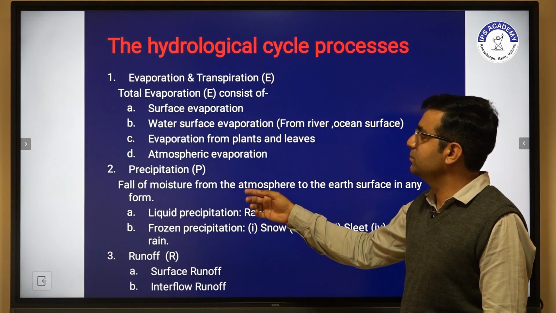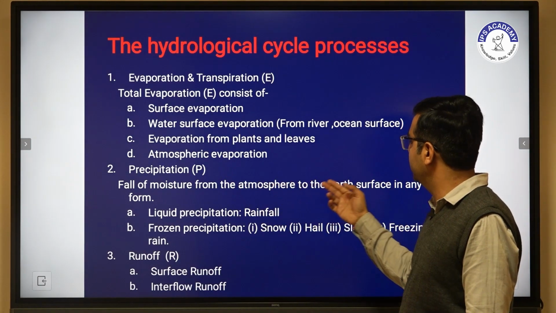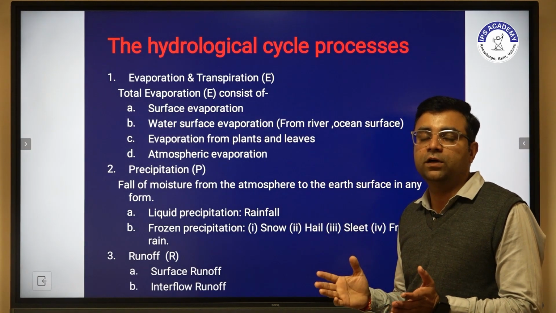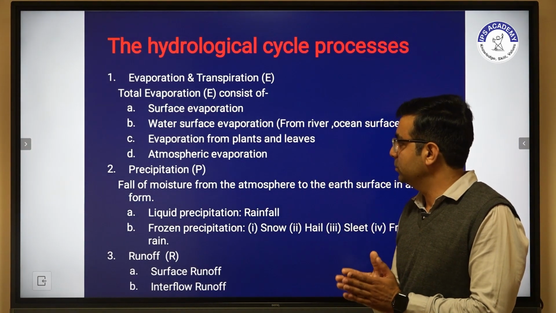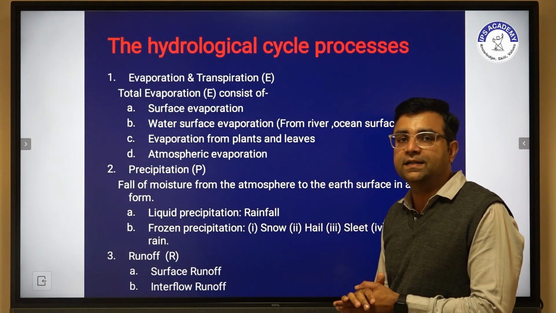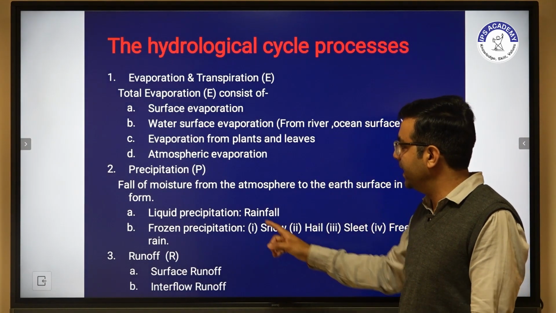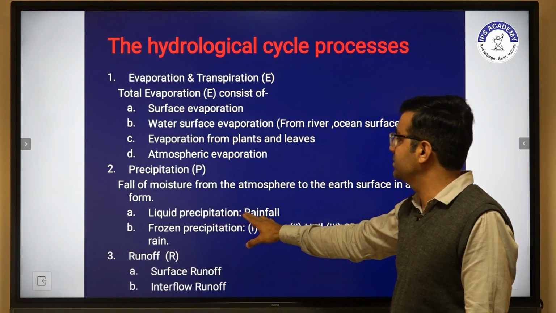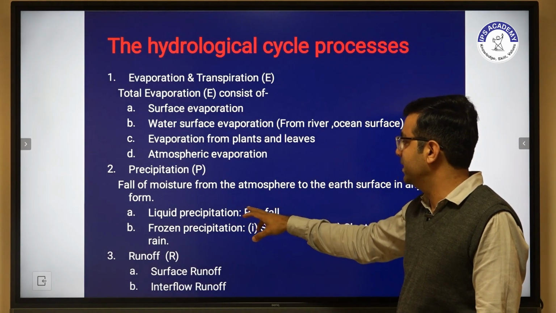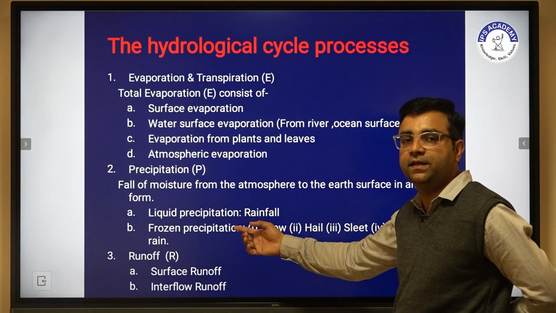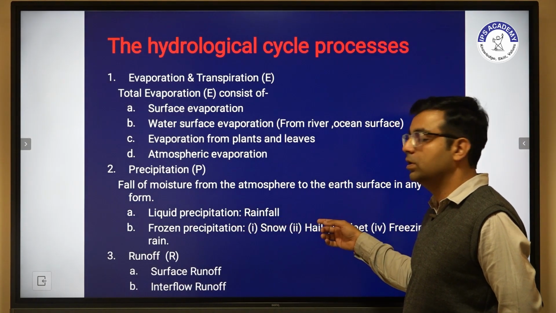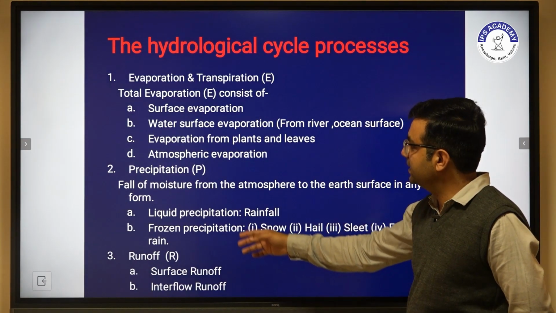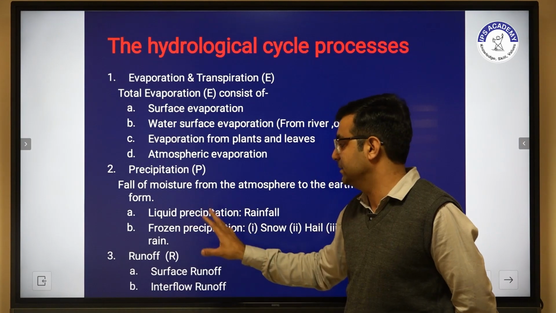Now another one is P. So what is P? The fall of moisture from the atmosphere to the earth surface in any form. Basically P is nothing but rainfall. Rainfall is further divided into two parts: liquid precipitation and frozen precipitation. Rainfall is nothing but liquid precipitation, and frozen precipitation is in terms of snow, hail, sleet, and freezing rain. So these are the components of precipitation.